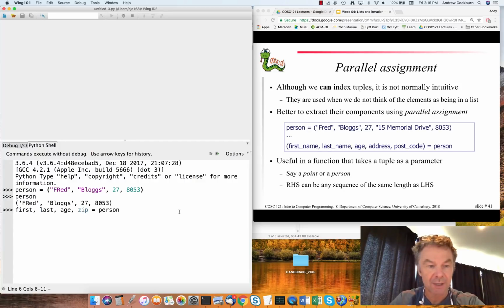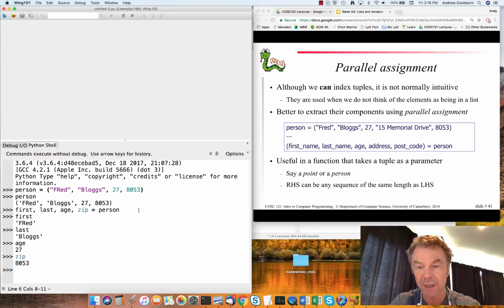Now, person contains 4 elements, 1, 2, 3, 4, and I've named 4 particular elements to do an assignment into, and what's happened in this assignment is all 4 elements have been unpacked in the same statement. So this is a really very handy, quick and easy way to unpack a series of values that are passed, say, to a function using a tuple. It does work with any other sort of sequence as well.